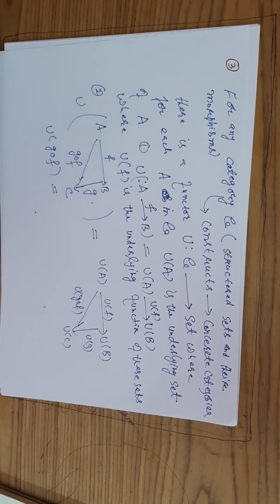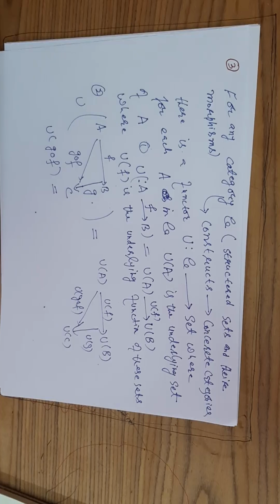So say the underlying function UF is F, UG is G. So U of G composition F is G composition F, which is the same as UG composition UF. So it respects the composition.